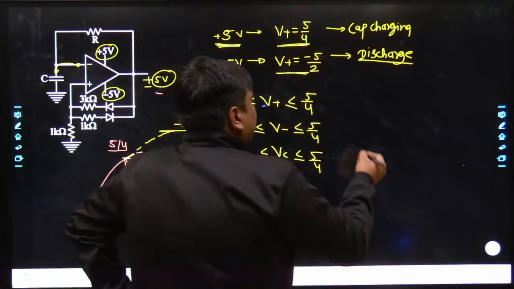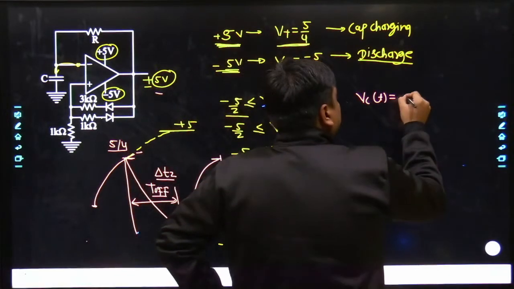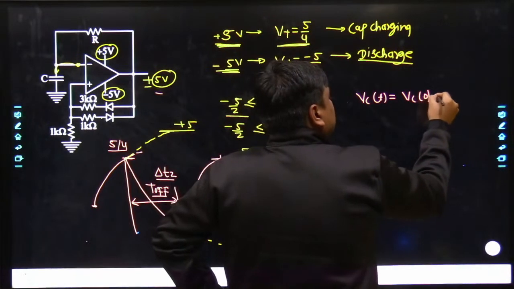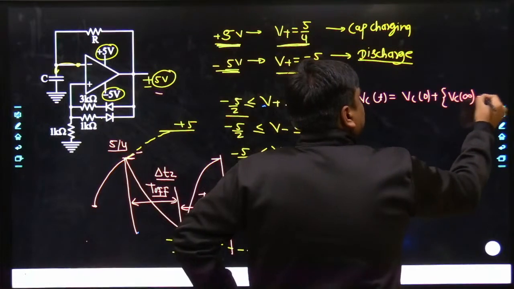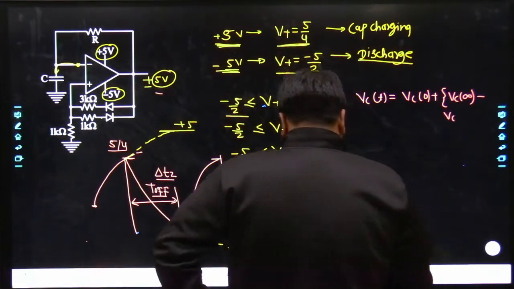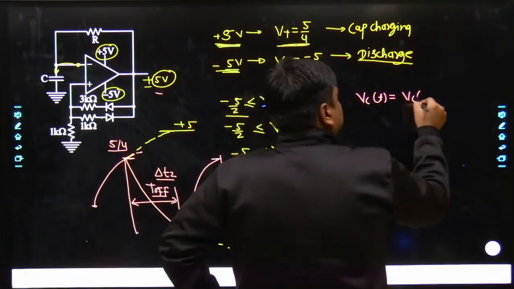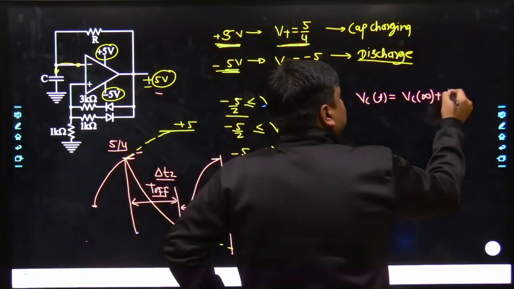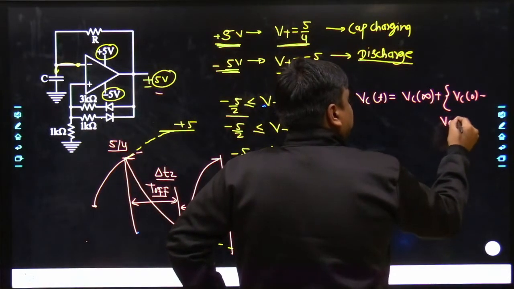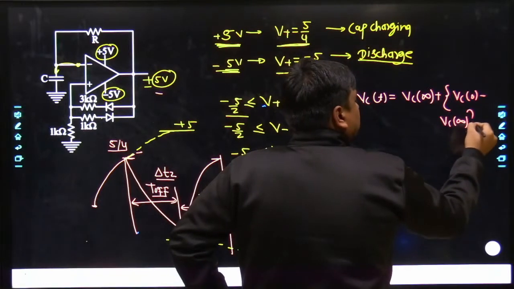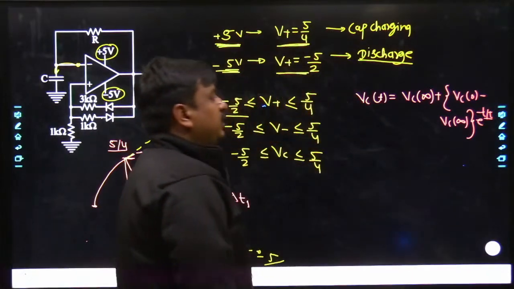The voltage across the capacitance can be easily written as VC(t) is equal to VC infinity plus VC0 minus VC infinity, times e to the power of minus t divided by tau.